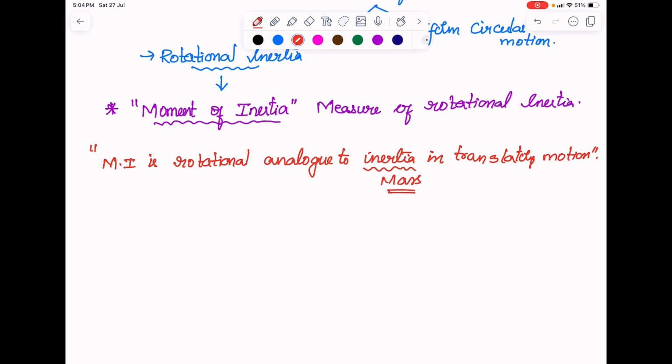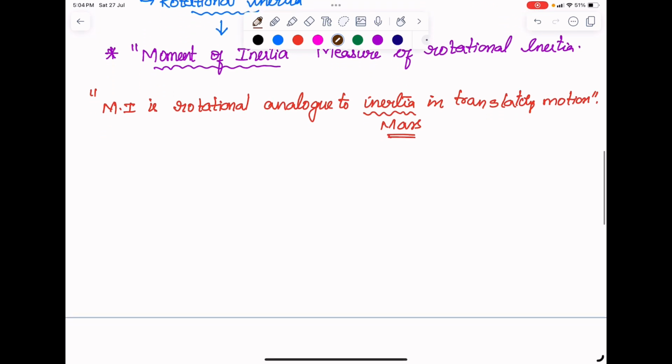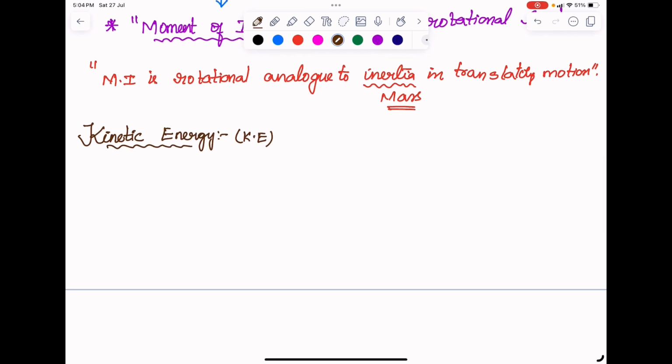So let us prove this with some basic entities that we can measure in rotational motion, with the help of kinetic energy. A basic explanation I can do, kinetic energy, KE. Let me suppose there are n particles in a rigid body.